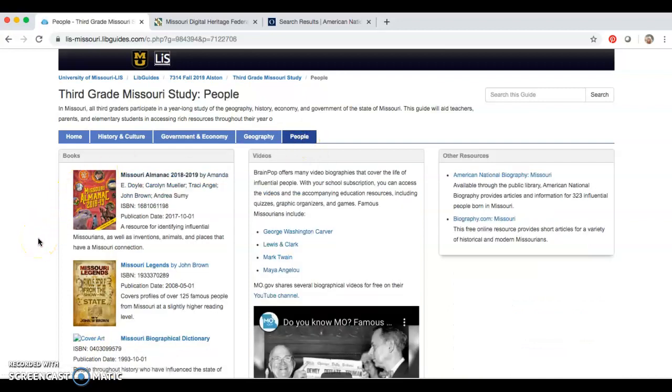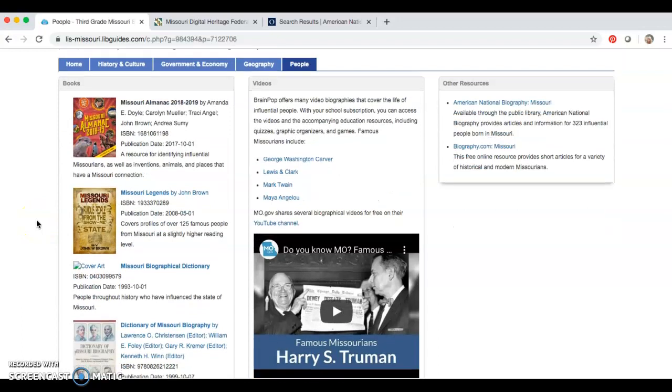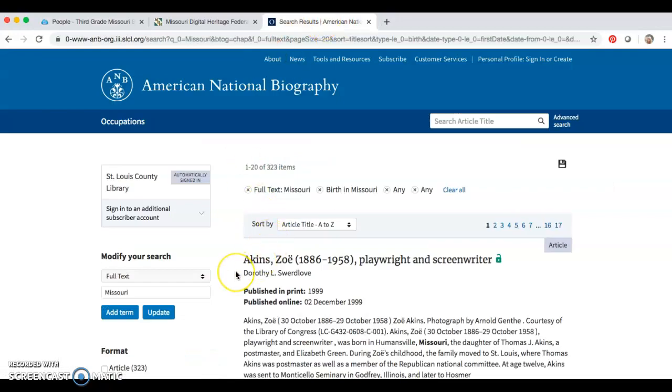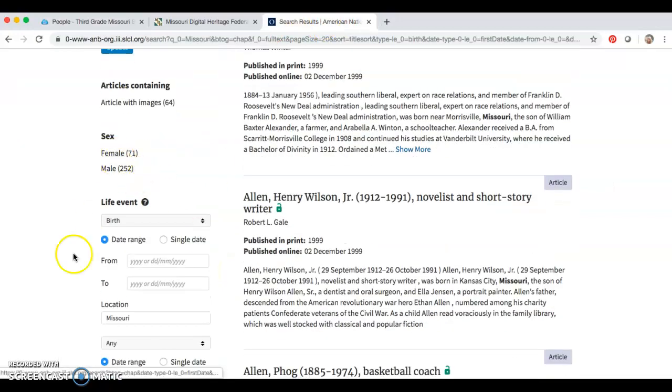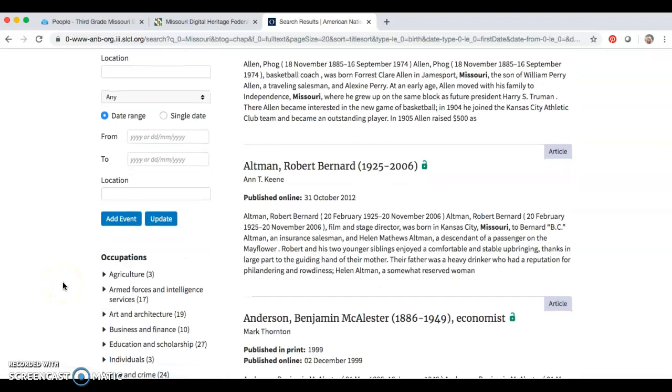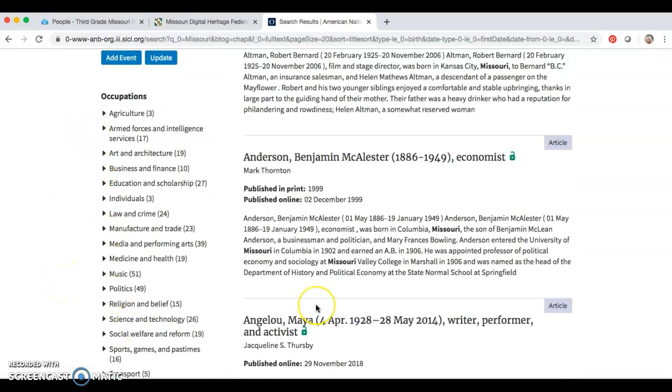The People page has biographical information for influential Missourians. The page contains book recommendations, including a biographical dictionary, videos, and links to online subscription-based and free biographical databases. For example, the American National Biography link takes you straight to the Missouri page, where you can then filter by sex, date, and occupation to find specific influential Americans, Missourians in particular.